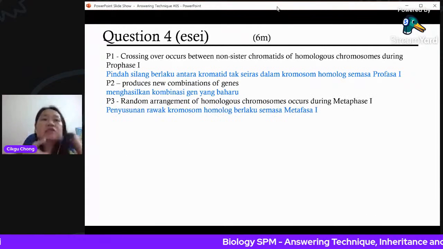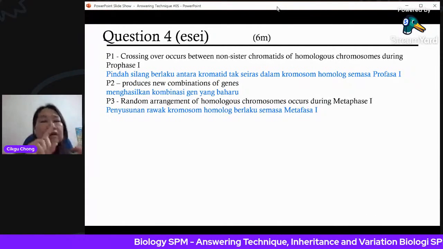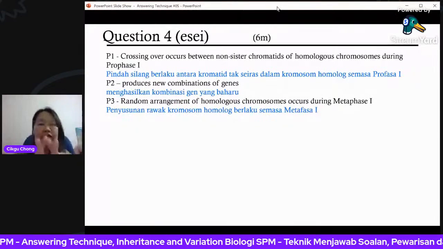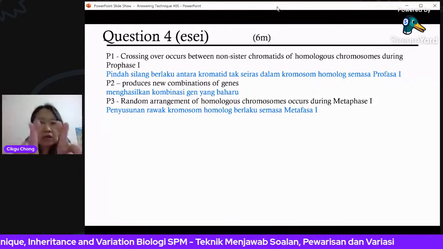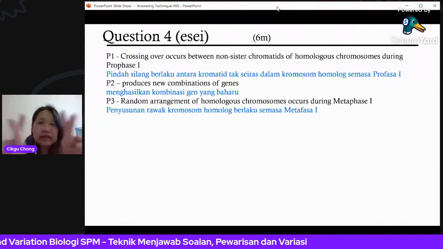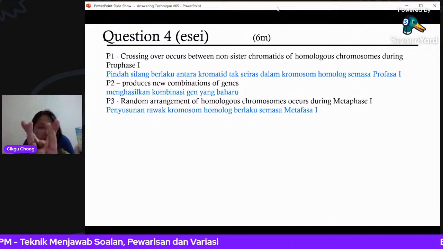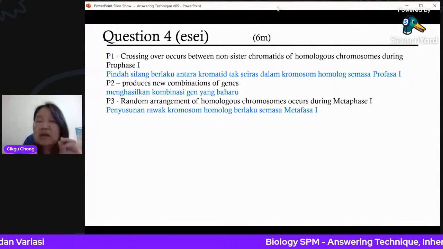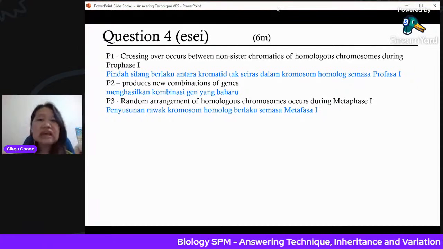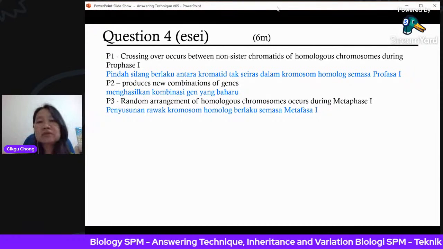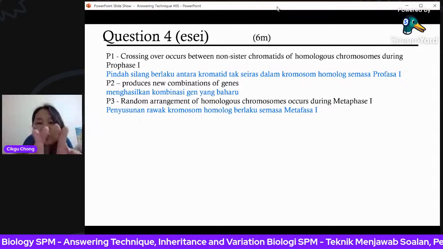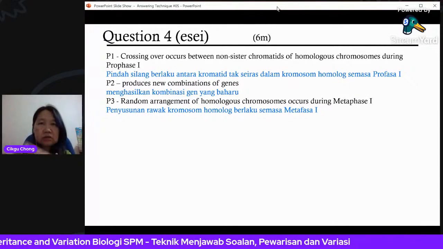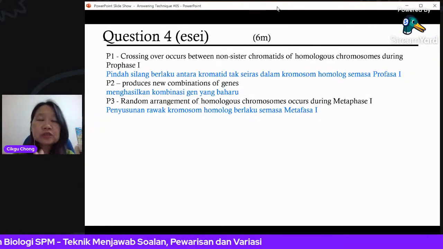And this crossing over is one of the causes. Another cause of variation is how the chromosomes are arranged during metaphase 1, after crossing over. They can arrange like this, they can also arrange like this, and then you have another possibility. So the second factor is random arrangement of homologous chromosomes during metaphase 1. It can be like this or like this, because they are able to move around and arrange themselves.